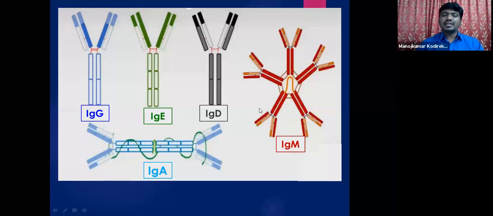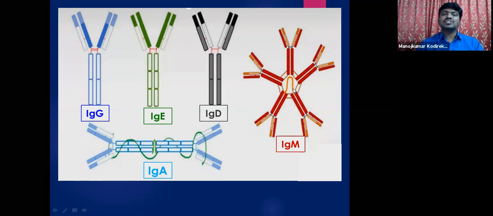So like this, we have monomeric with a single antibody, with 2 antibodies called dimeric, and this is pentameric because 5 antibodies are joined together with the help of the joining chain. So this is called the pentameric type of antibody.